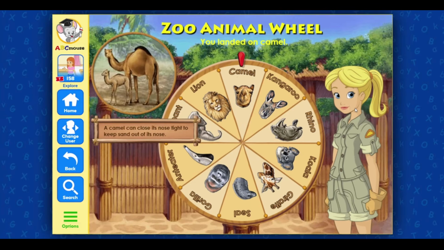You landed on camel. A camel can close its nose tight to keep sand out of its nose. Spin the wheel.